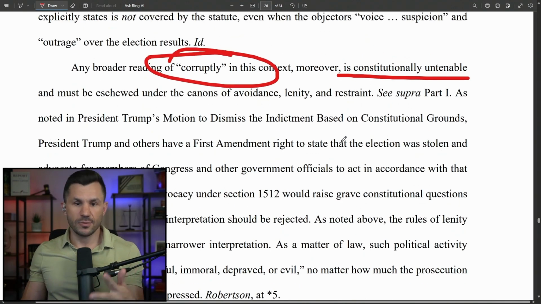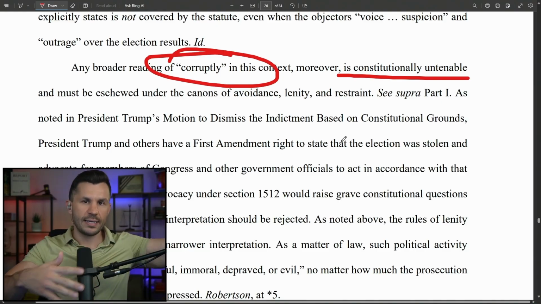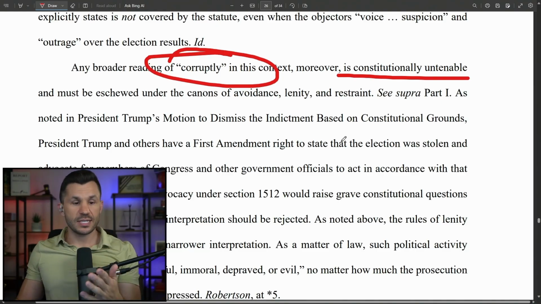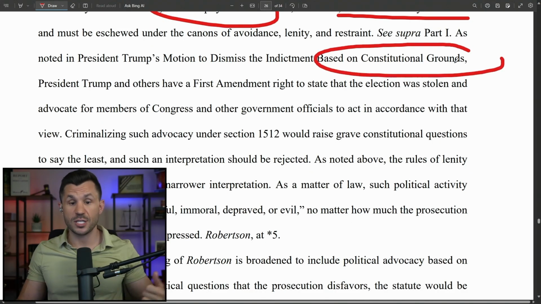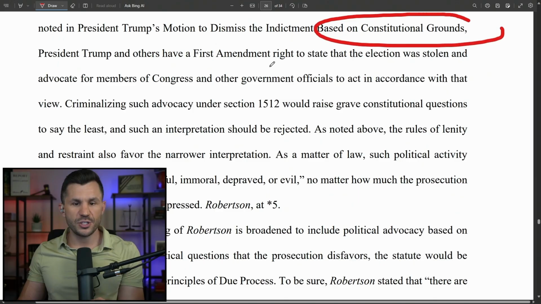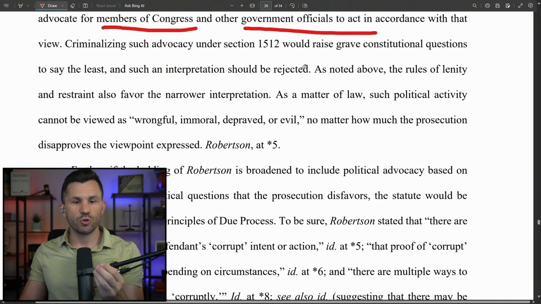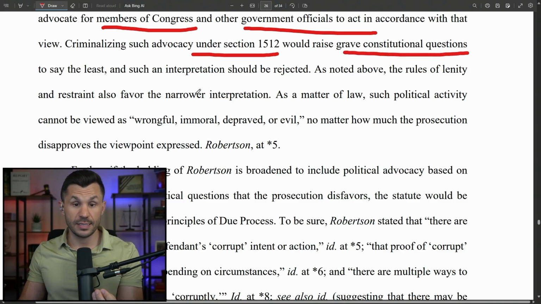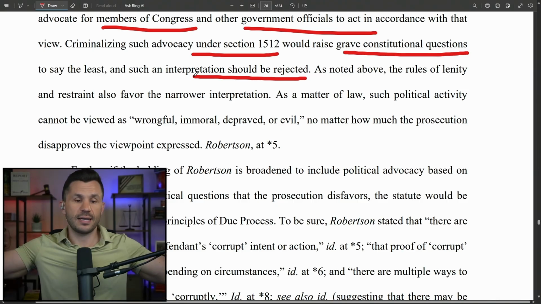And so they're saying here, Your Honor, if we go this way on this case, it's going to be outside of alignment with all the other ways that this statute was used historically. And so they say here, as noted in Trump's other motion to dismiss based on constitutional grounds, as we already read through, President Trump and others do have a First Amendment right to state that the election was stolen, and they have the right to advocate for members of Congress and for other government officials to do something about it. Criminalizing that advocacy would raise grave constitutional concerns, to say the least, and therefore that should be rejected because it's going to break the whole structure. But it's Trump, and they're breaking glass in case of emergency.